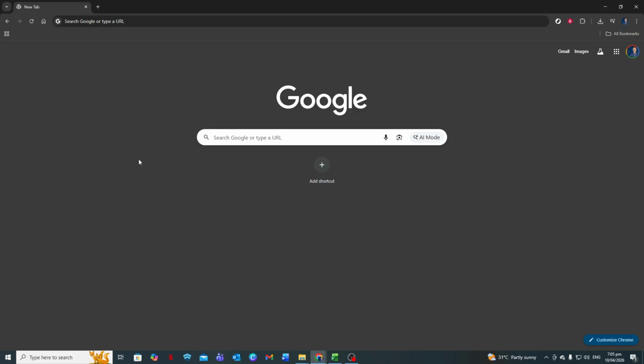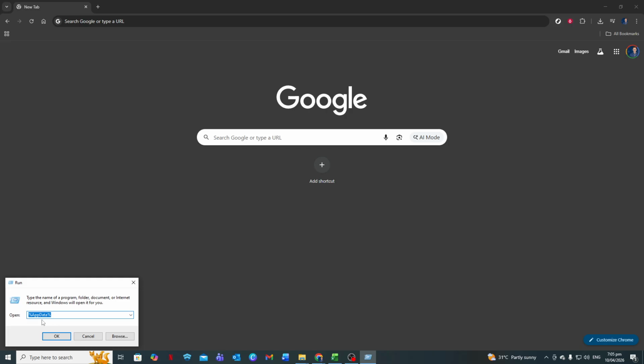Now, we're going to use a built-in shortcut that takes you straight to the AppData folder for the user account you're currently signed in with. On your keyboard, press the Windows key and the letter R at the same time. This opens a small box in the bottom left corner of your screen called the Run dialog. In the text field of the Run box, type exactly this: